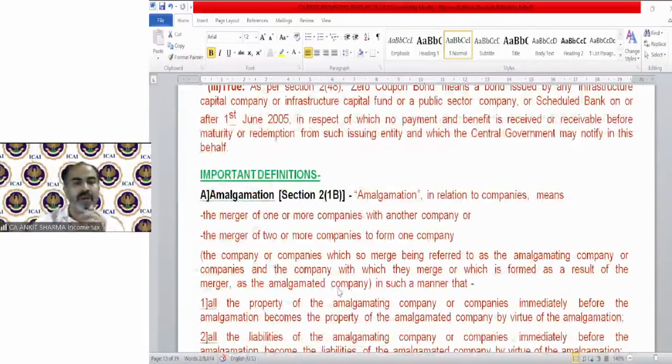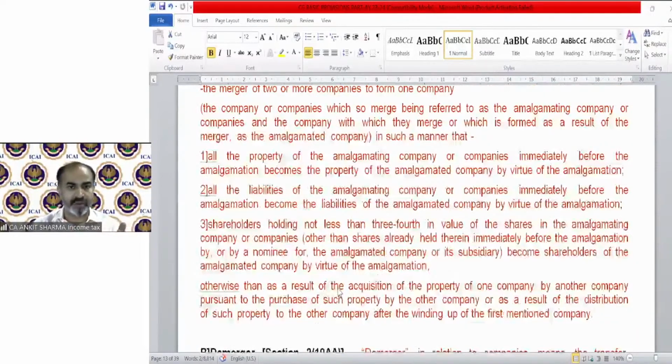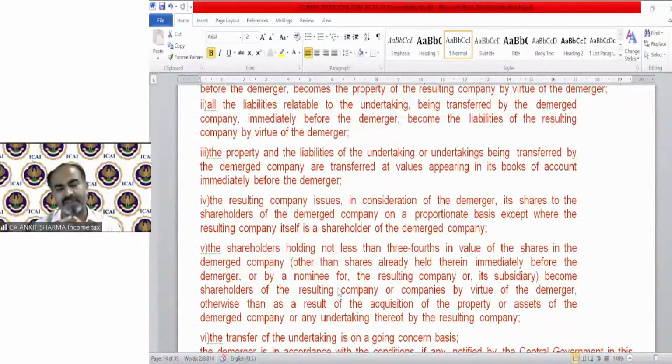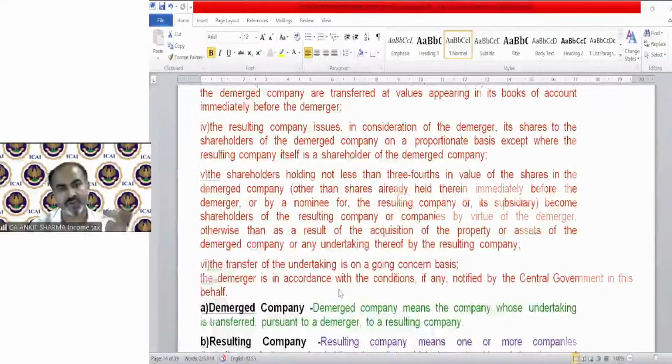Okay. This is a definition of amalgamation with the condition also, and this is a definition of demerger with the condition also. I have told you that if we have time left, I am going to explain the amalgamation and the demerger concept in detail, because amalgamation is a simple term. You must have gone through that in an earlier year, but demerger is a different thing. I'll explain the meaning if we have time. Do not worry. If I achieve today's target, then with the rest of the time we are going to discuss the provisions of demerger. And if not today, I promise I will discuss it in the next session.